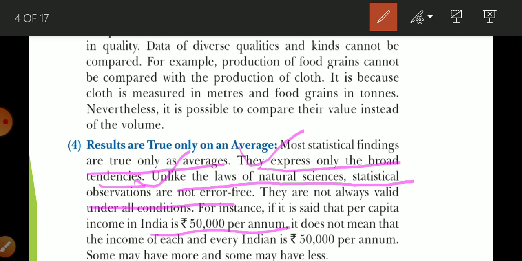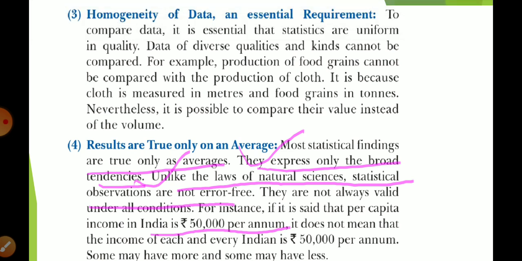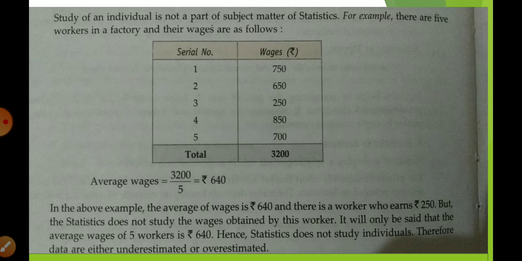That means our income is increasing or decreasing compared to previous years or compared to any country. But it is not that every individual is going to get 50,000. So it represents only the average. Results are true only on average.